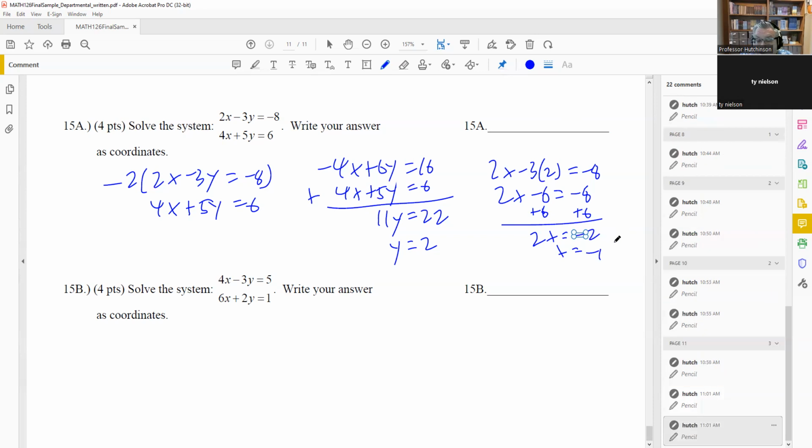So we get x equals -1. -1 is the answer here. So it's -1 and 2. That is the correct answer. I apologize for that mistake. That shows you've got to be careful with your signs when you're adding things together. So -1, 2 is your final answer on that one.